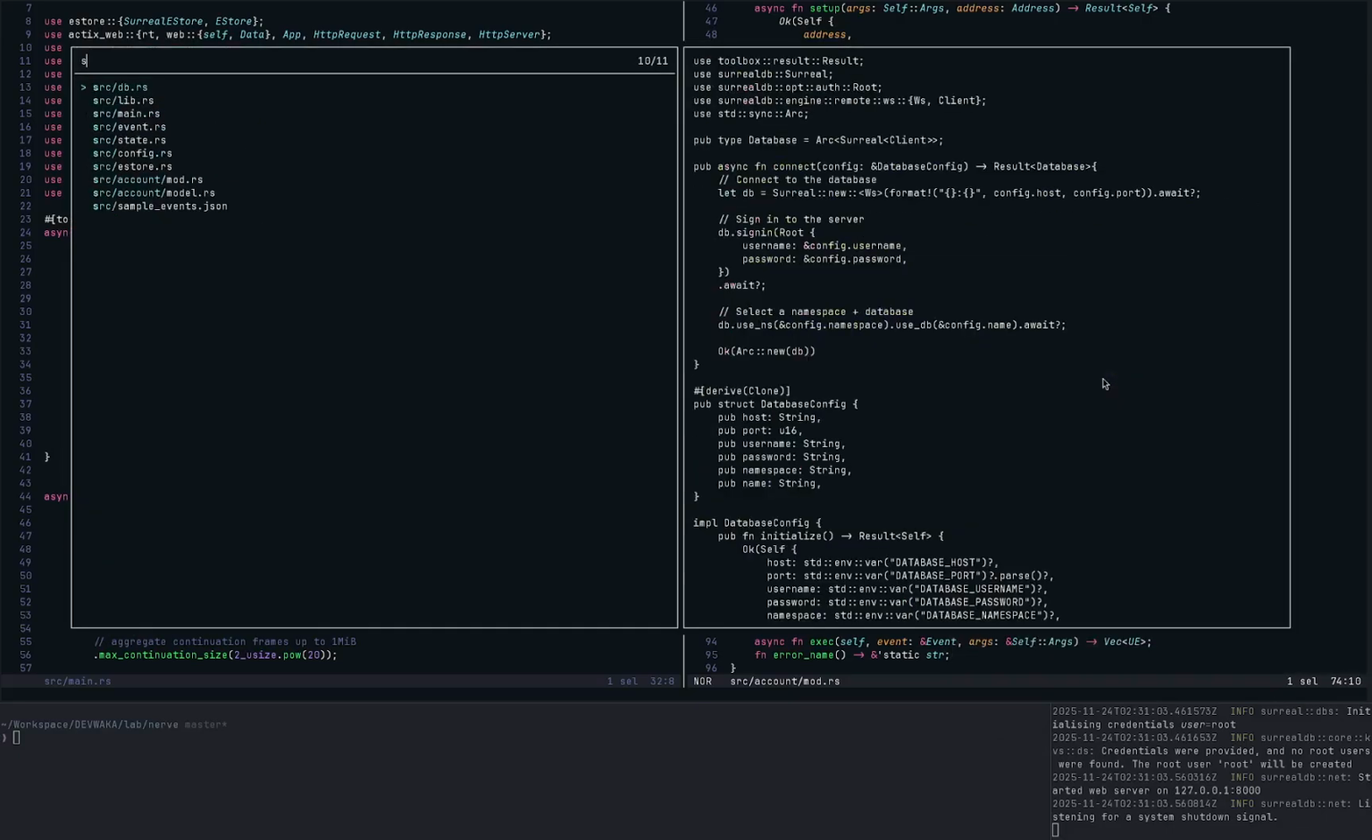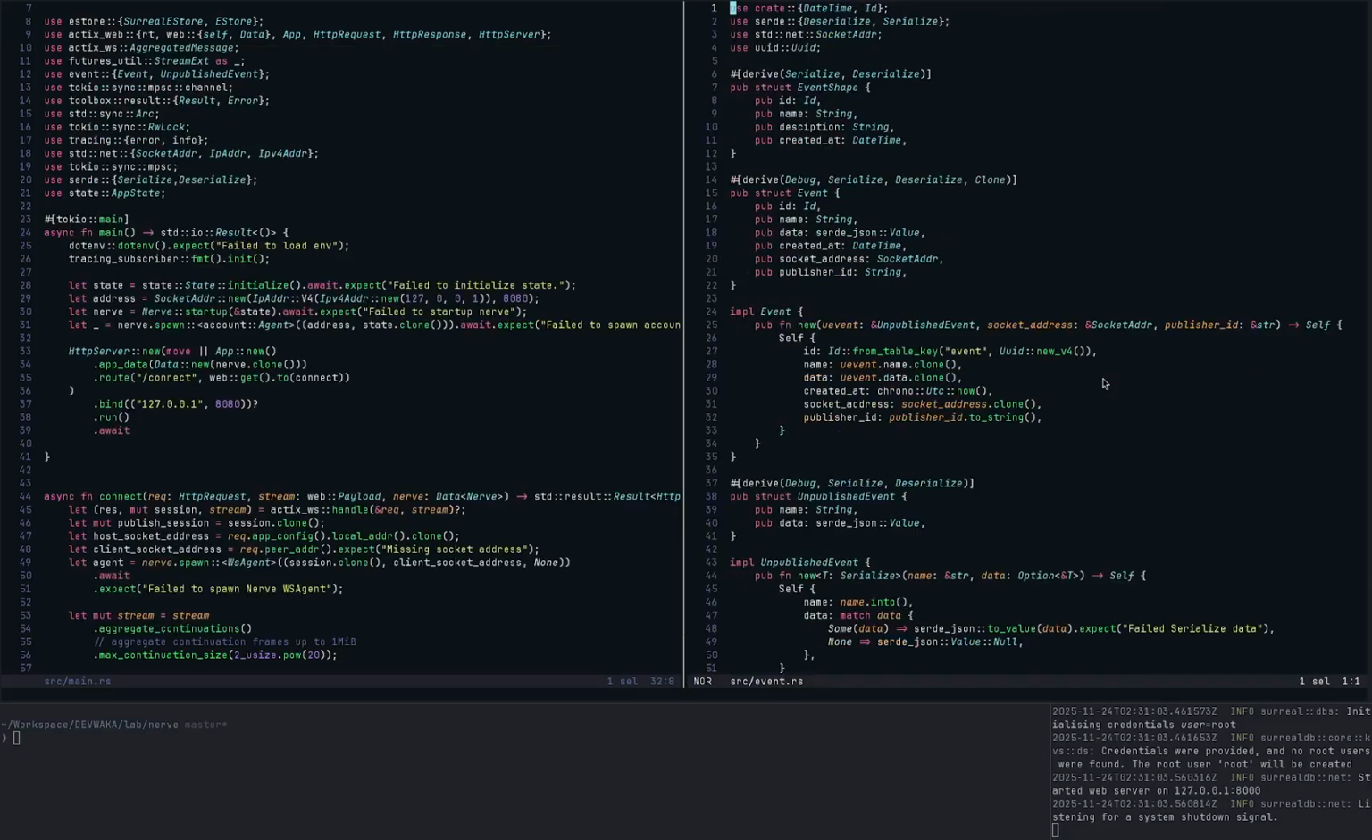Let me show you what an event looks like. For now, we have two types of event: the typical event, and the unpublished event. A typical event is an event that has already been published to the event store and is ready to be fetched and handled. So this one has an ID, and so on. I'm using SurrealDB, by the way, so this might change in the future. So we have a SurrealDB record ID.